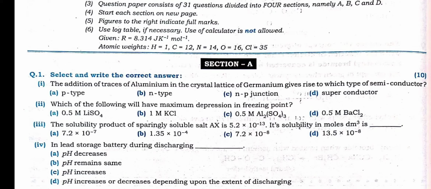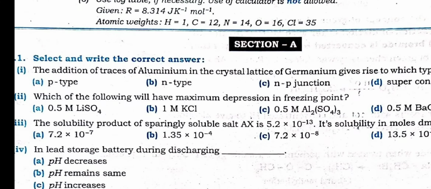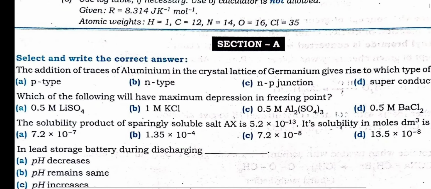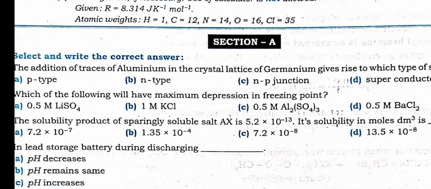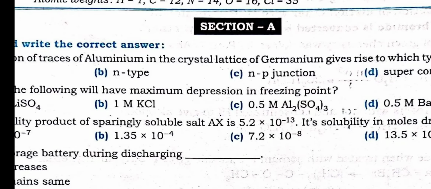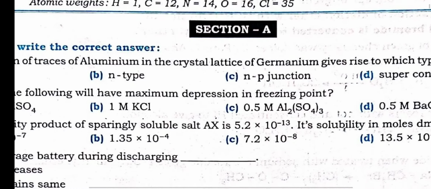Here when you dissociate all these salts, lithium sulfate, potassium chloride, aluminum sulfate and barium chloride, you will be getting more number of ions only in option number C, that is 2 Al 3 plus and 3 sulfate 2 minus. So the number of solute particles is maximum, hence maximum depression in freezing point will be observed in option number C.